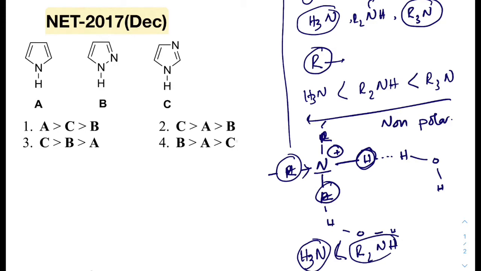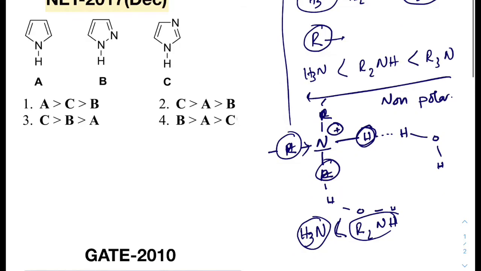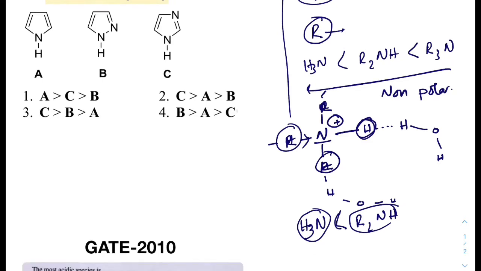To define which is a strong base, we have to first consider its conjugate acid stability. So in this question we have to define the basicity order, increasing or decreasing. To define that, we have to first consider the stability of its conjugate acid. Now for this compound, after its conjugate acid looks like this, after the protonation, the aromaticity of that compound is lost.